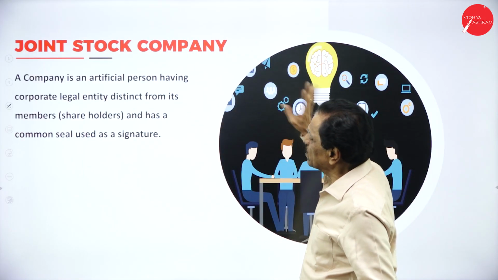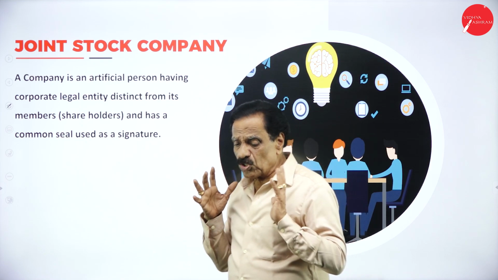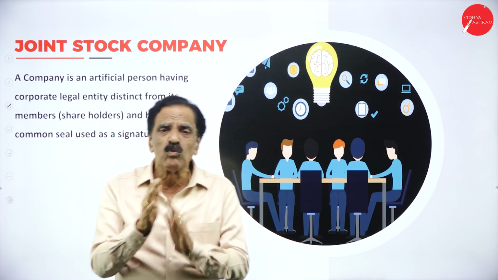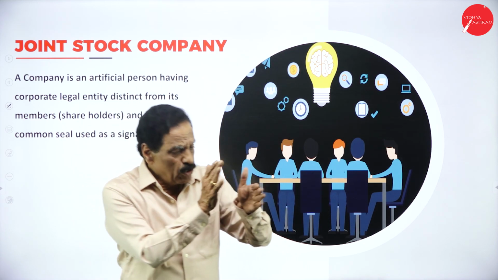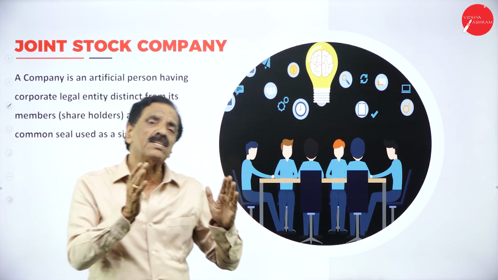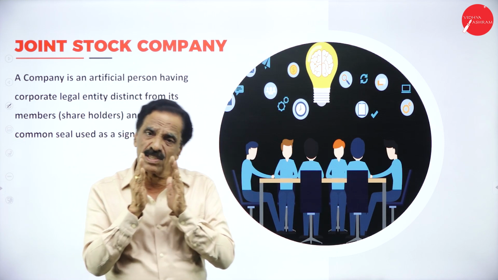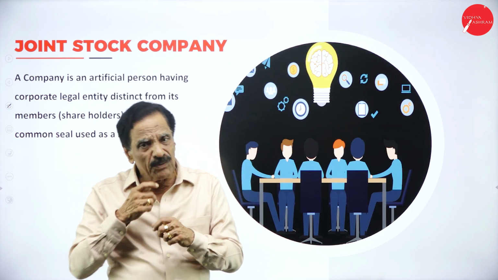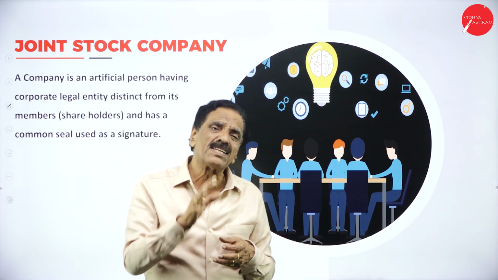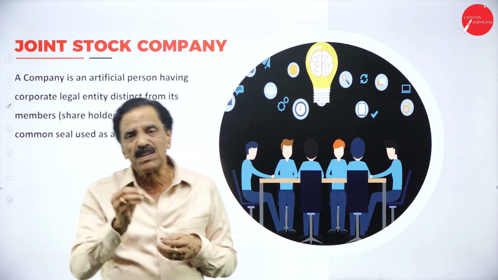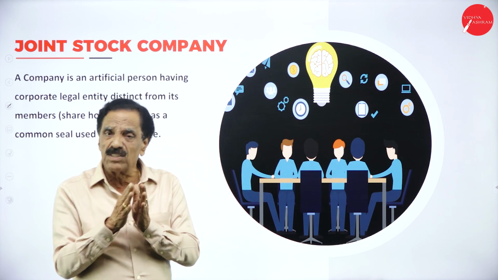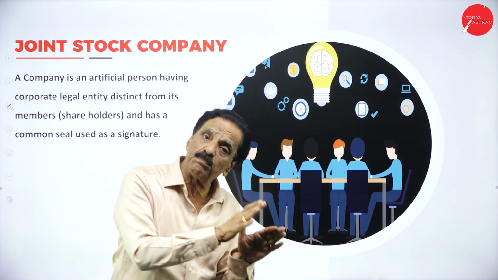Now, the joint stock company. So we are going to deal today with the joint stock company. Before coming to company, we have sole trader to partnership, and partnership to company. Who is a sole trader? A sole trader is a single person. He will contribute the capital. Whatever profit comes, he will enjoy it, but it is not continuous in existence, because if the particular sole trader dies, automatically the shop will be closed. It is not continuous in existence. So it leads to partnership.